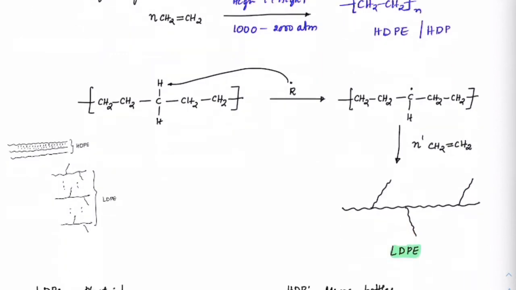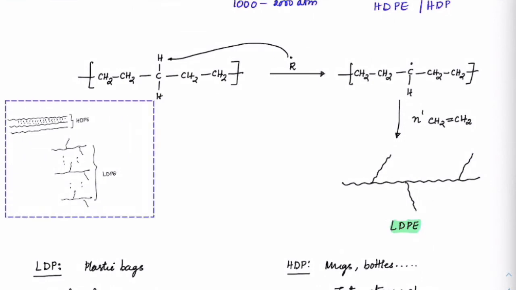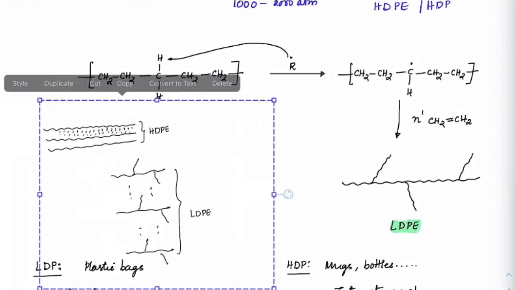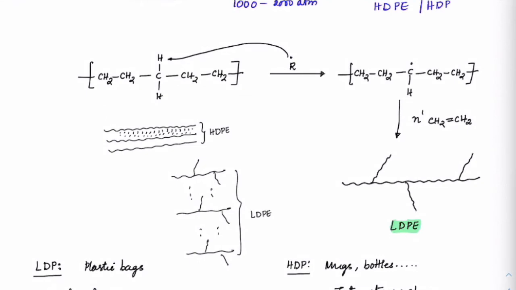Now what usually happens, check it out: if we have branches this way, the intermolecular forces of attraction between the chains would decrease. But in the case of HDPE, the intermolecular forces between them will be stronger, and the molecules will be very close to each other. So the density of this polymer would be more as compared to the other.